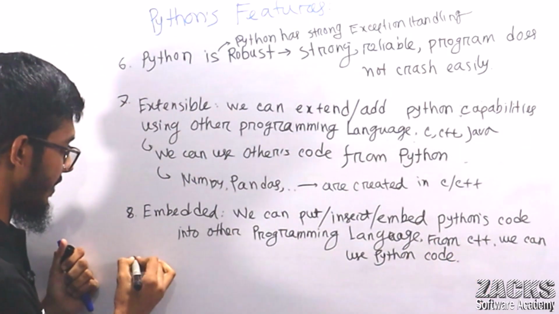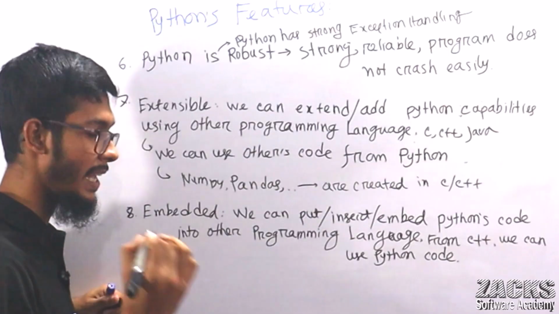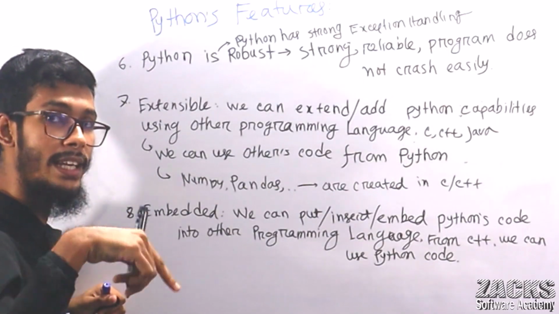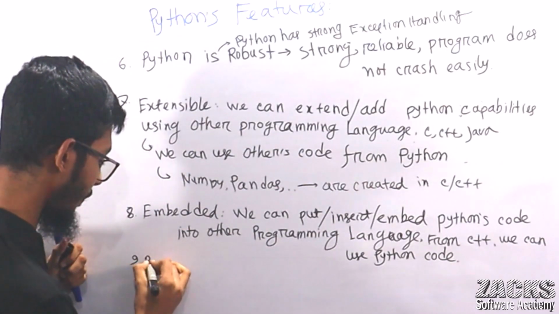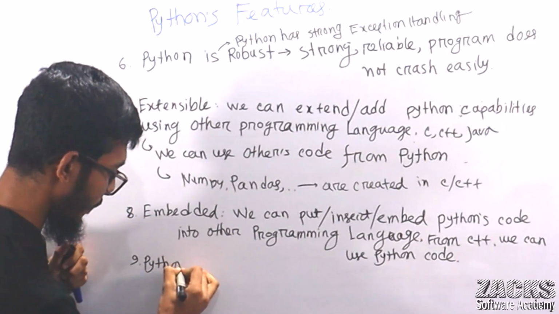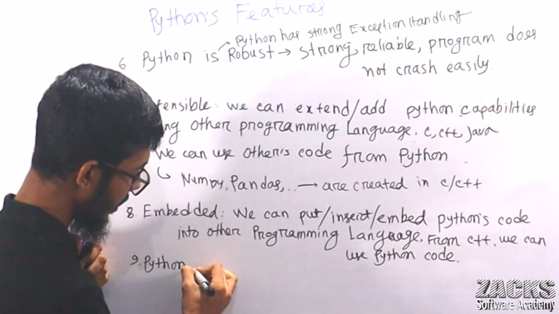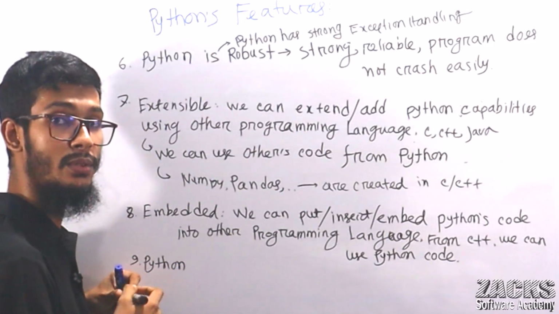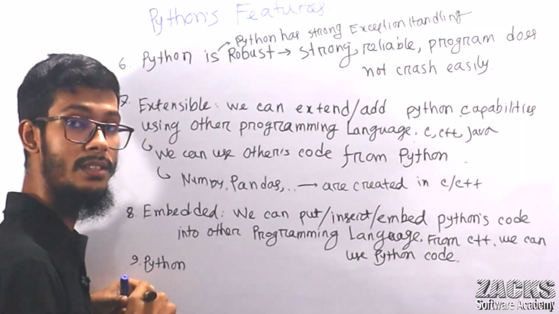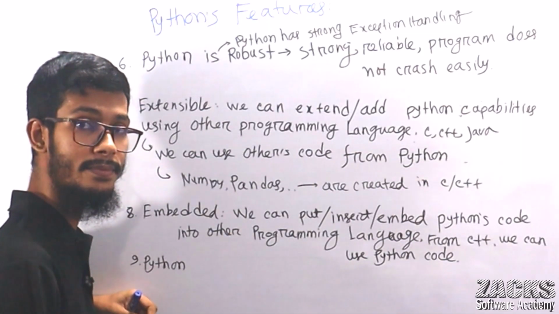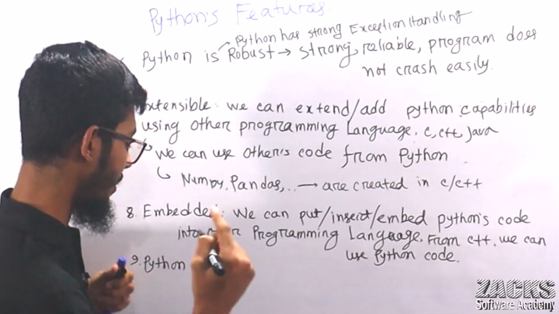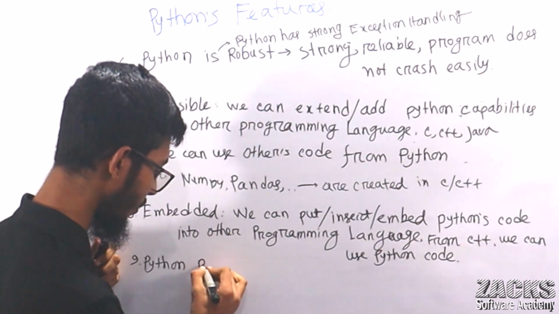Sir, another point I can say, I think there is no need to explain any single thing, because I already explained it in the previous class, na. Your Python is what, sir? Python is a modular programming language, na. Python is an object oriented programming language. Python is a scripting programming language, right? Okay, Python is a procedural oriented programming language. Let me write down this point also.